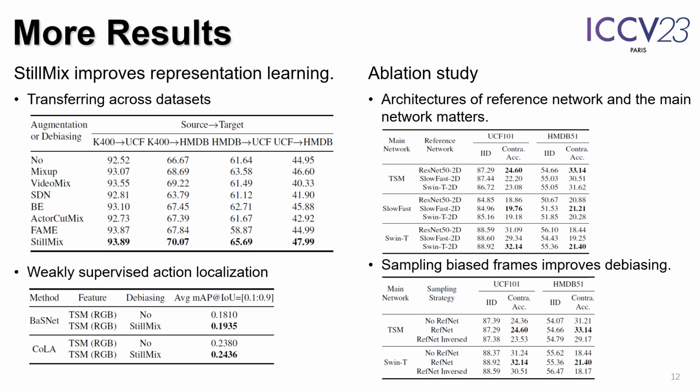Our ablation study illustrates the characteristics of StillMix. Debiasing works the best when the reference network and the main network share the same architecture. Sampling biased frames improves debiasing compared to random sampling.